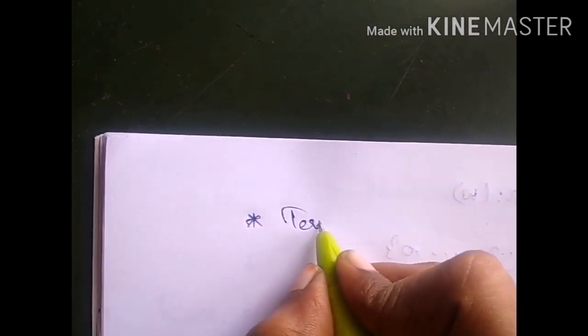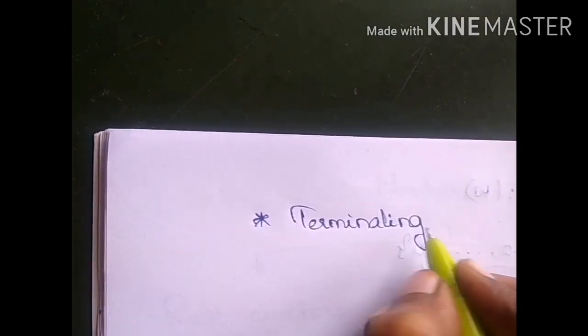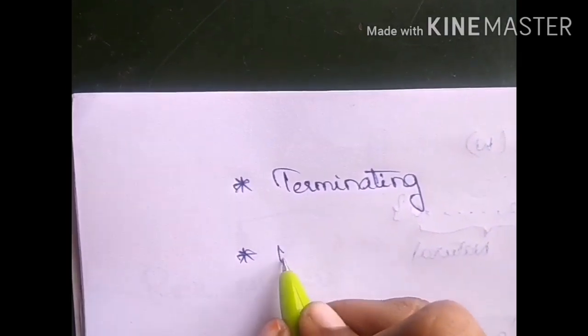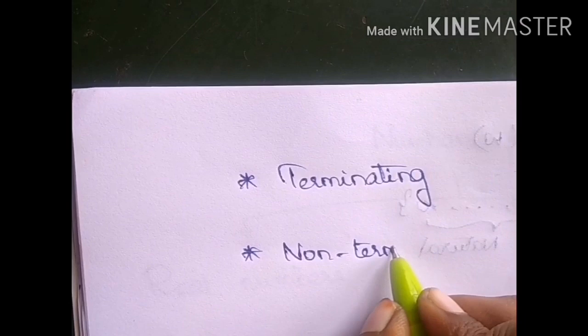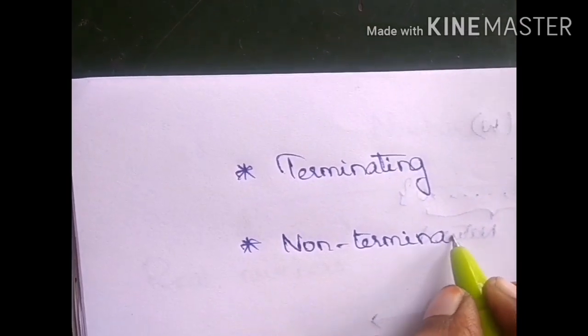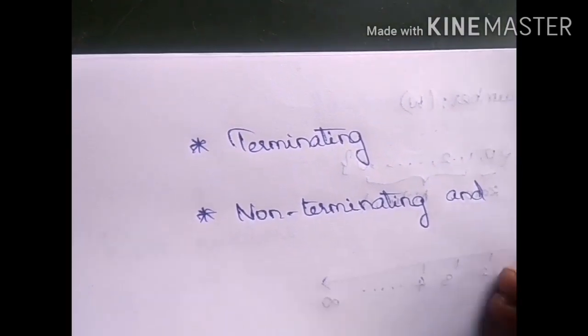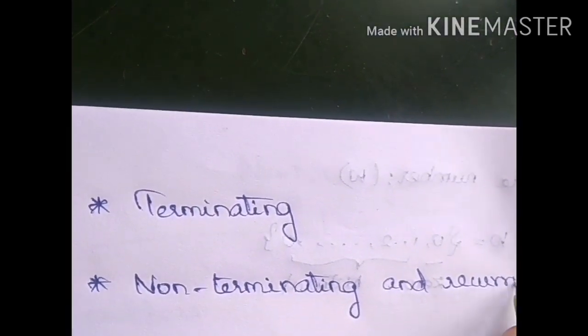Rational numbers are of two types. One is terminating, second one is non-terminating and recurring.